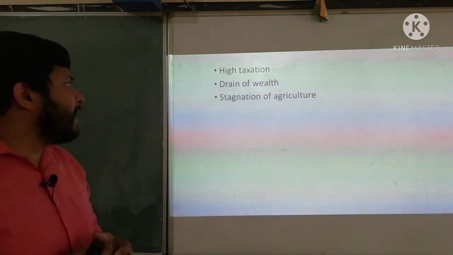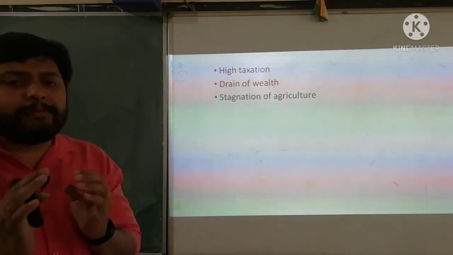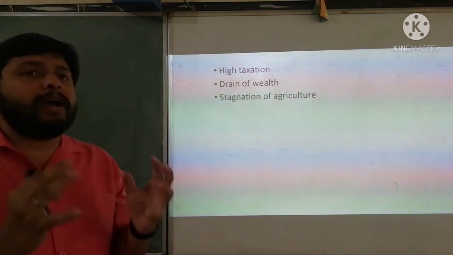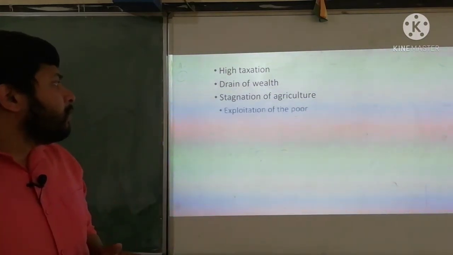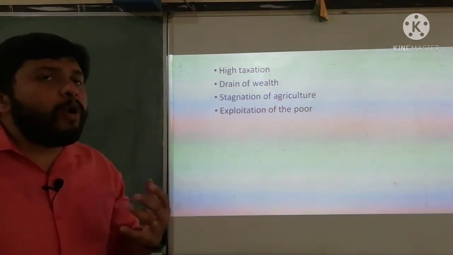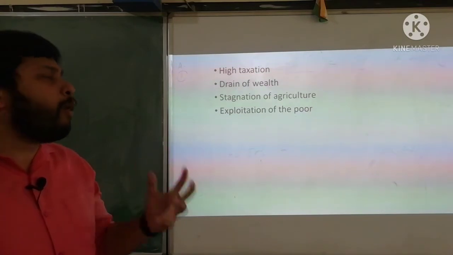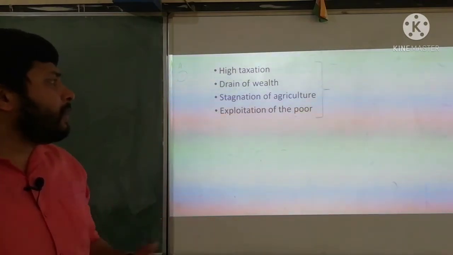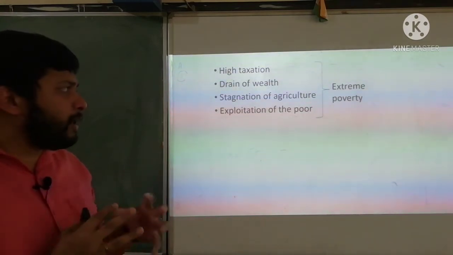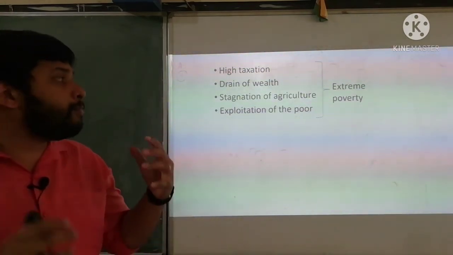Then stagnation of agriculture: they never worked for the development of the agricultural field. Exploitation of the poor: the poor people became poorer because of the different policies adopted by the British, and all these policies led to extreme poverty.